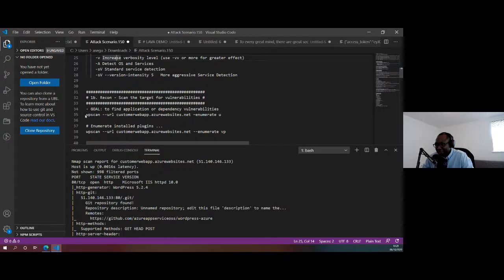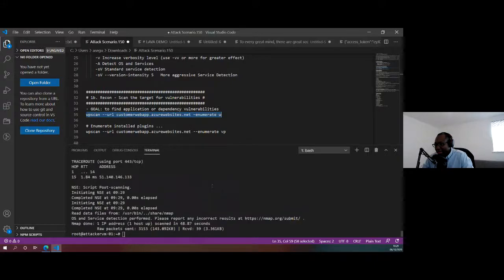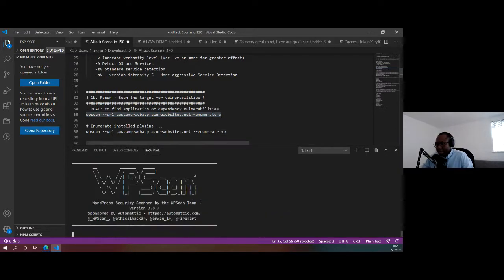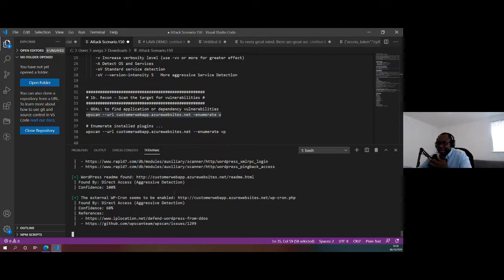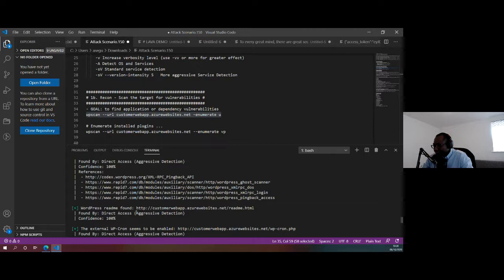Because I see that that's WordPress, I'm going to run a WordPress vulnerability scan against that. That's running on an Azure App Service. So let's go ahead and run this. Just for your information, what I've done in the background is I've added an API key from a WordPress vulnerability site. So it's going to compare what it's detecting using the API key. Let's see if we find any vulnerability for this.